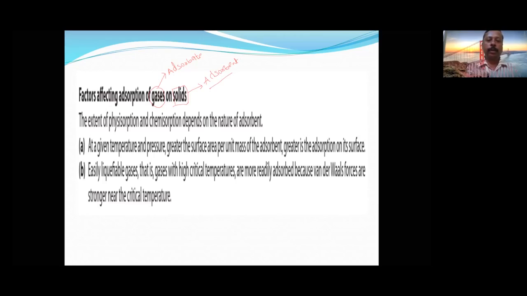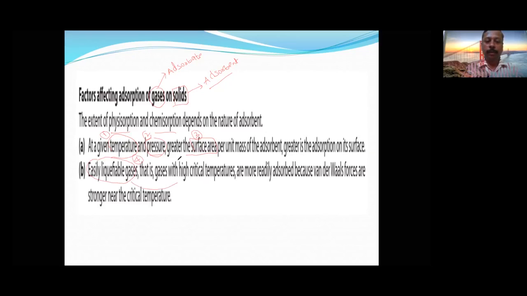So the physisorption or chemisorption of gases on solid depends on, first, temperature; second, pressure; third, surface area, greater the surface area the more adsorption; and the fourth and very important factor, easily liquefiable gas.